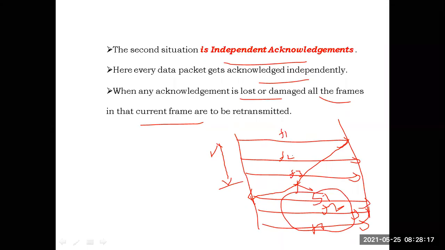We have sent F1, F2, F3, but the acknowledgement of F1 arrived after the timer expires. After the timer expires, the acknowledgement of F1 arrives. Since the acknowledgement came late, all the frames in the current window are to be retransmitted. A delayed acknowledgement triggers the resending of all the frames in the current window.